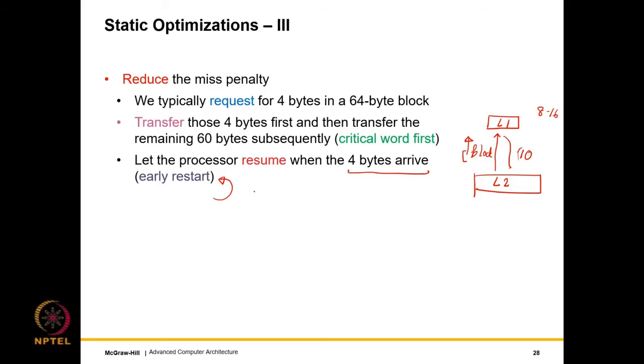So this optimization is known as the critical word first, early restart optimization, and it helps in improving performance by slightly reordering the way in which blocks are transferred. So we transfer those 4 bytes that are required first, and we transfer the remaining bytes later, in later cycles.